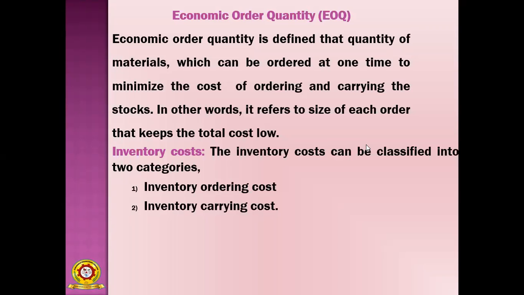Suppose you are making only two orders per month, with a maximum quantity, suppose 1000 kgs. At one time it will be transported, and your ordering cost is very low.